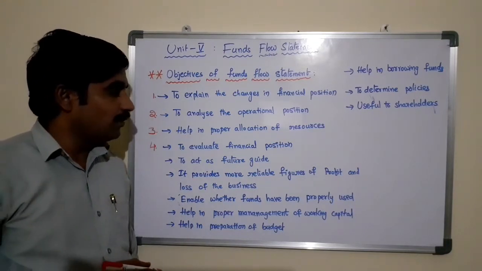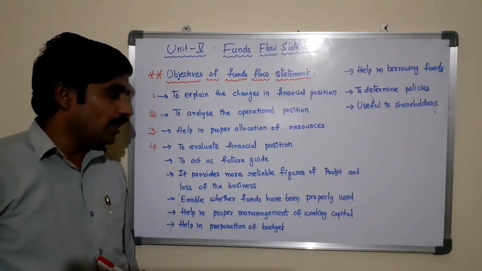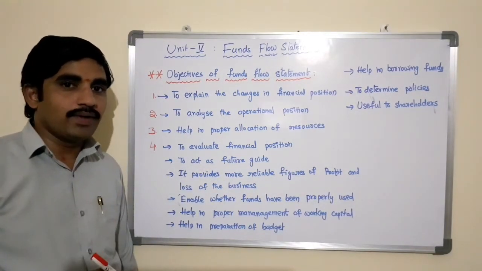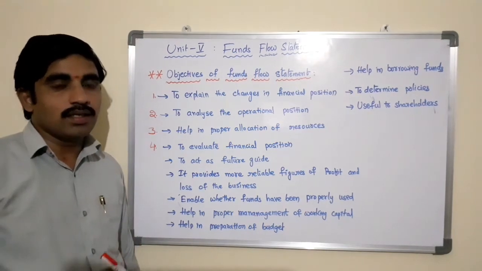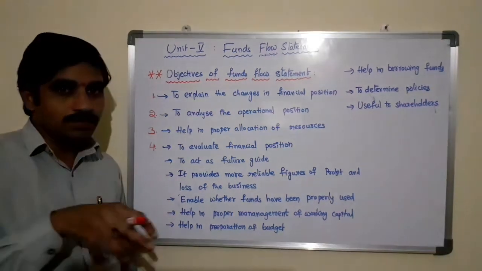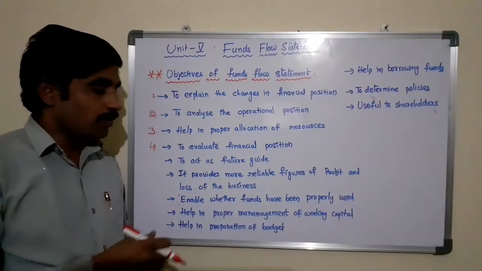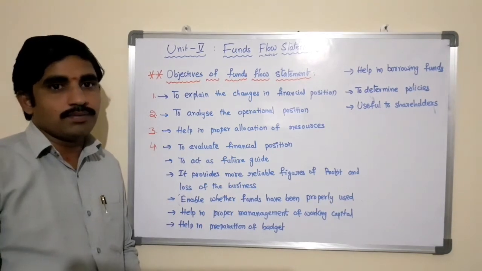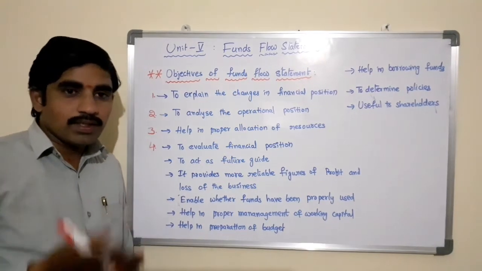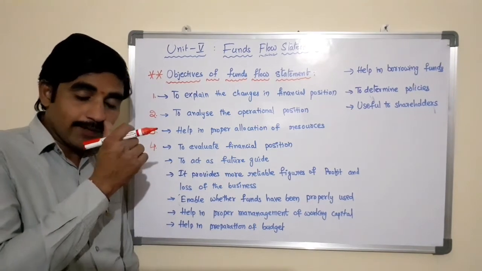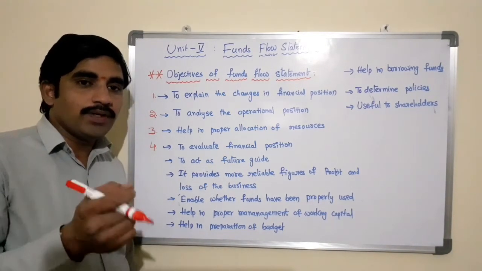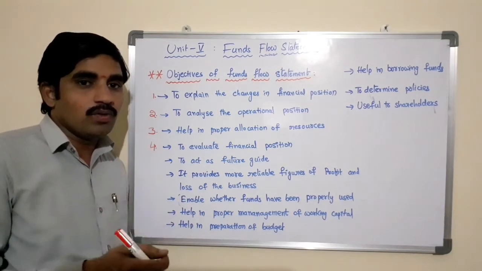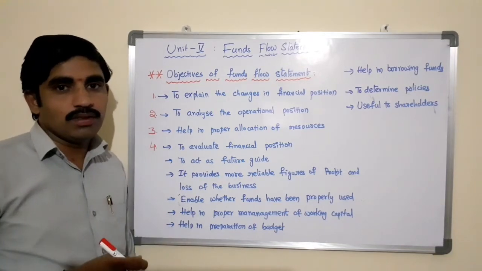The fourth objective of the funds flow statement is to evaluate the financial position of the company, that is, internal factors and external factors, internal users and external users. So here this information will be provided by the funds flow statement. Internal and external users of financial statements require the funds flow statement for the purpose of assessing the strengths and weaknesses of the firm. So if anybody wants to invest in our business, they need to know what the strengths and weaknesses of the business are.